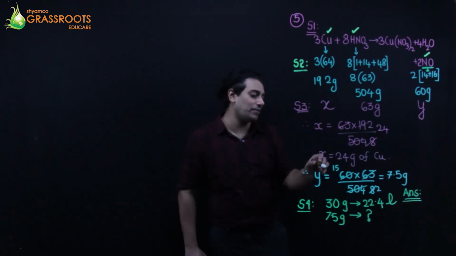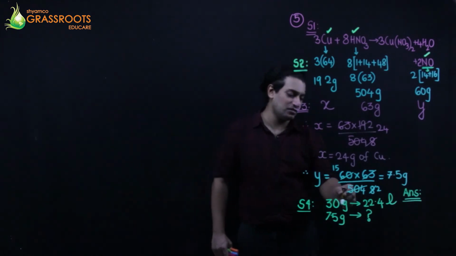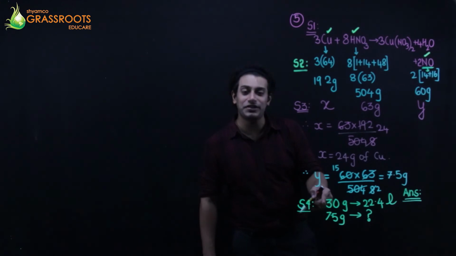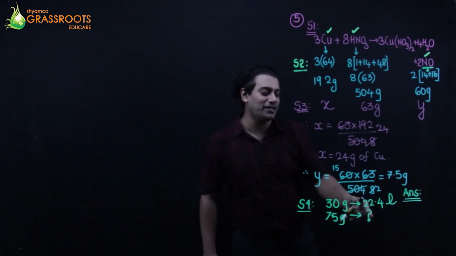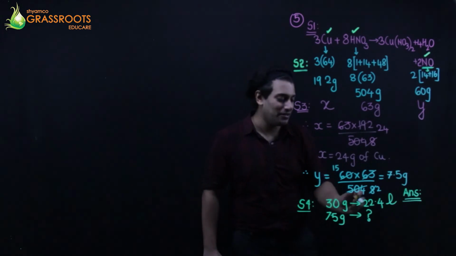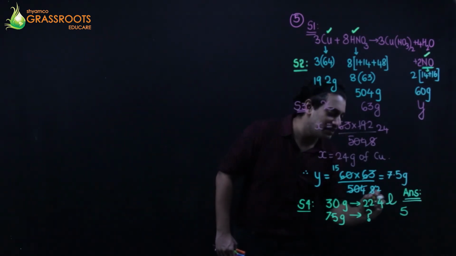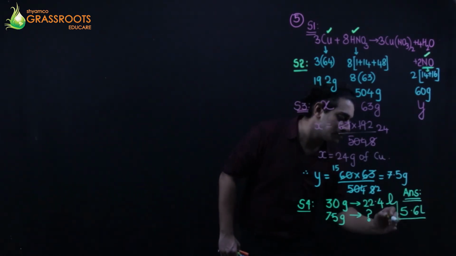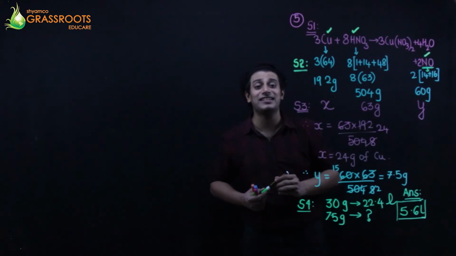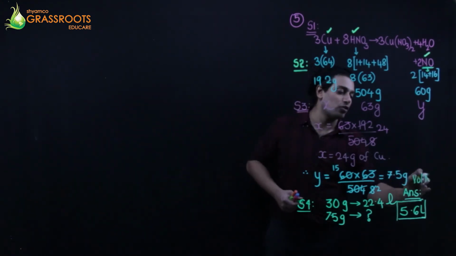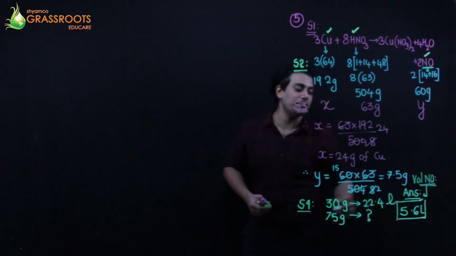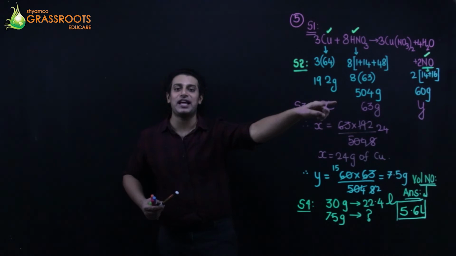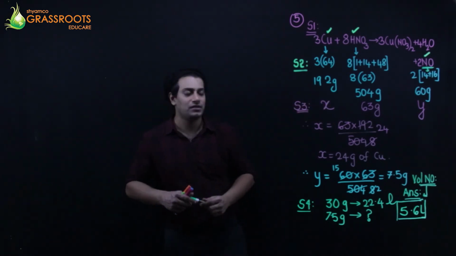If you divide by 4, you will get the answer. It's a trick. Come on, this is 1/4 of that. You divide 30 by 4, you get this answer. You divide this by 4, you will get this answer. That's the trick. Answer will be 5. 4 5s are 20.6 liters. That should be the answer. That is the volume of nitric oxide which will be formed when 24 grams of copper reacts with 63 grams of nitric acid.